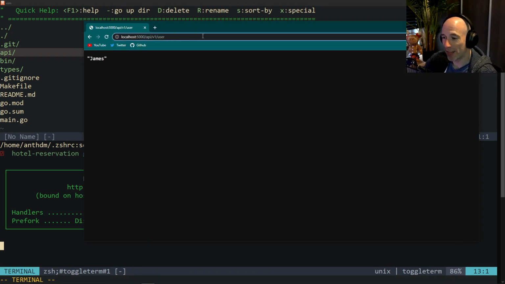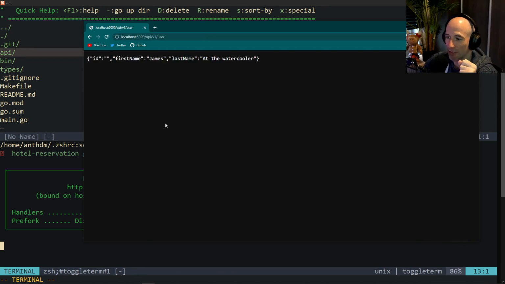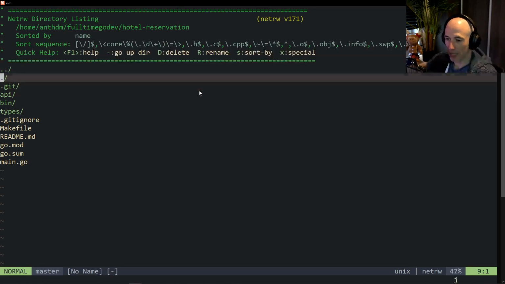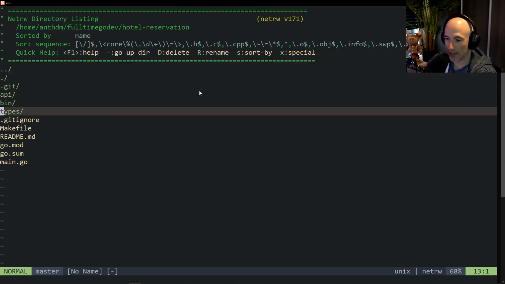So if we press enter, I think you see what's going to happen. It returns us this ID is empty, and we could do a nice little trick for that. The first name is James. And do you see that this first name is camel cased instead of Pascal cased, right? And that's because of our JSON tag. And the last name is at the water cooler. So that's good. What we could do here basically is in types user,